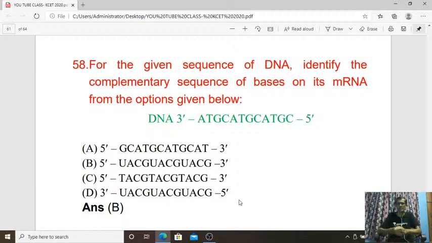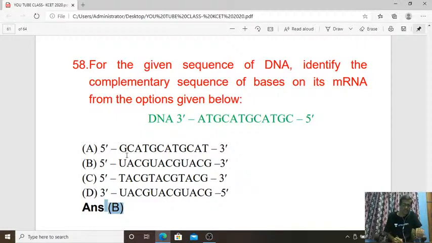And 58. For the given sequence of DNA, identify the complementary sequence of bases on its mRNA from the options given below. Here I have given a DNA strand with 3' end, ATGCATGC, 5' end. For that, the answer is B. In the opposite strand, what is the nature of the nitrogen base according to the base pairing rule?